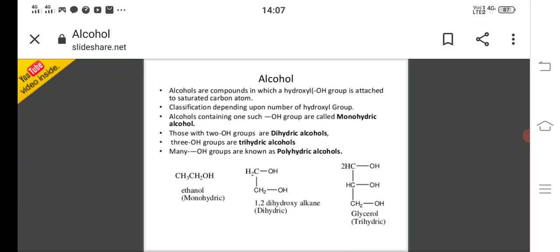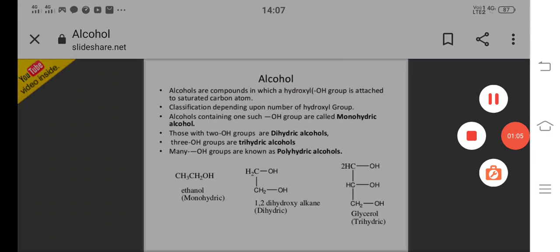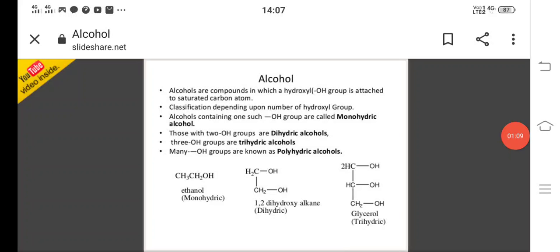Those with two hydroxy groups are called dihydric alcohols, and if three hydroxy groups are present, those are called trihydric alcohols. Many hydroxy groups are known as polyhydric alcohols. Based on the number of hydroxy groups, these are classified into monohydric alcohols, dihydric alcohols, trihydric alcohols, and polyhydric alcohols.